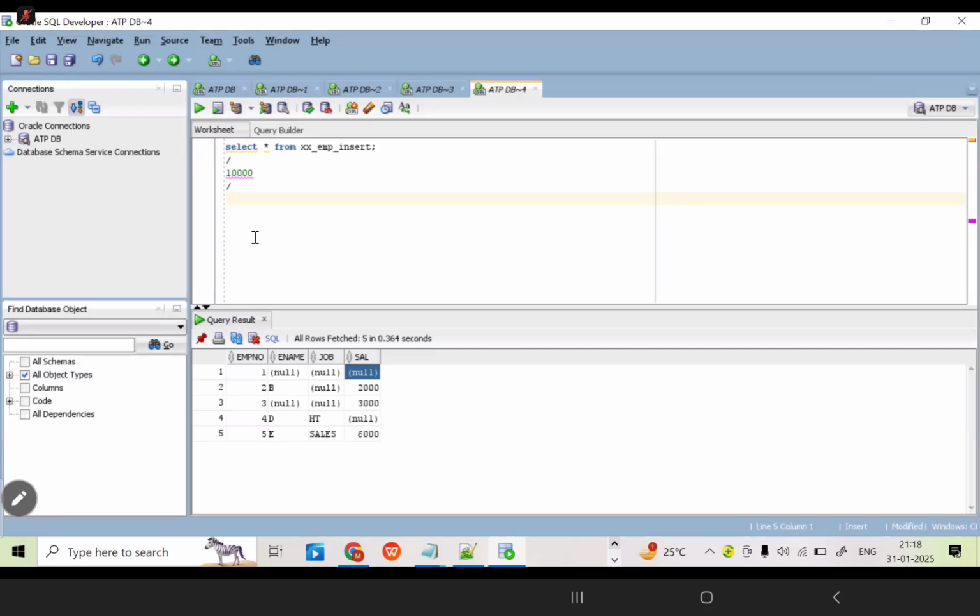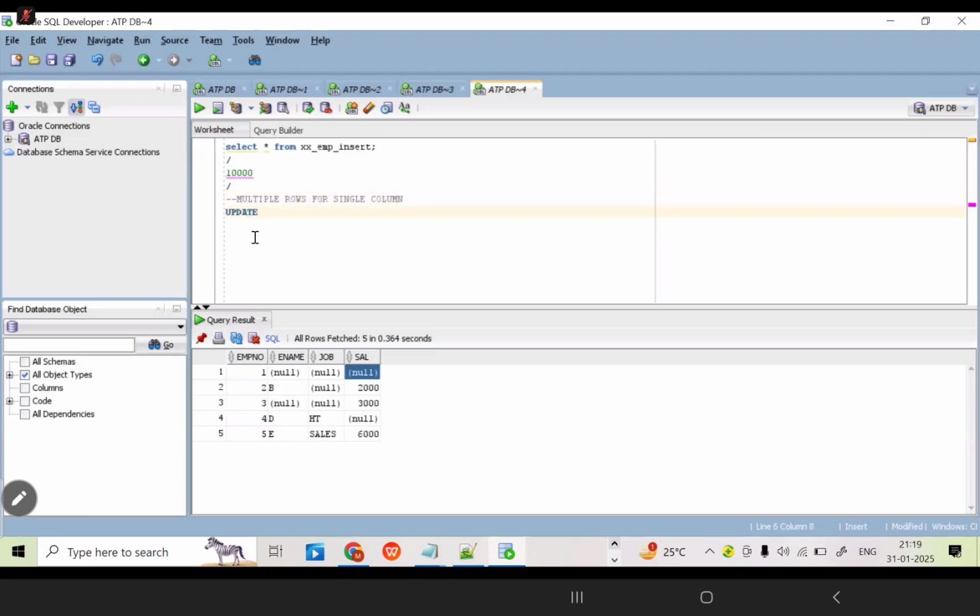Now, what is our requirement? First, I can tell you the syntax. First, single column. How can we update the single column? Later, I can tell you multiple columns. Sorry, not multiple columns, multiple rows. Multiple rows for a single column. Okay, this is the syntax.